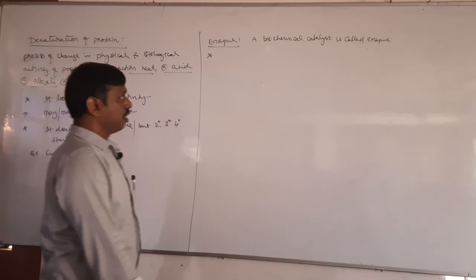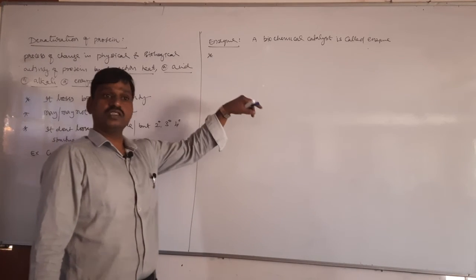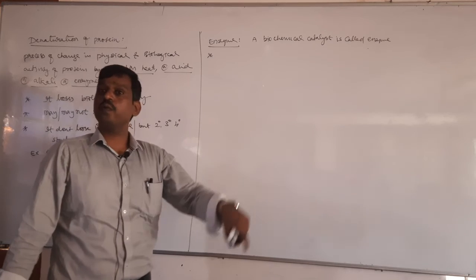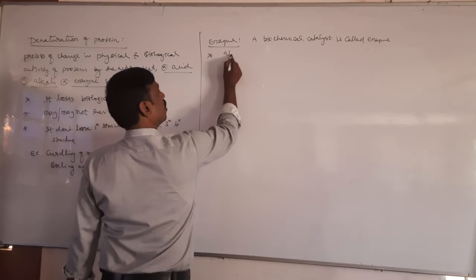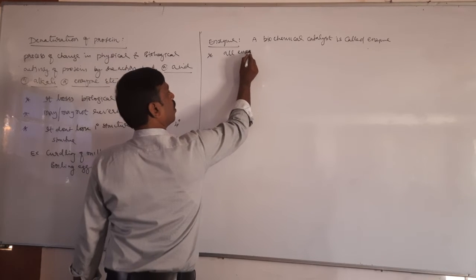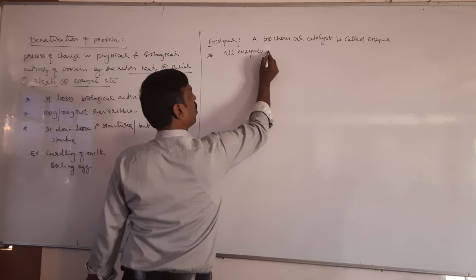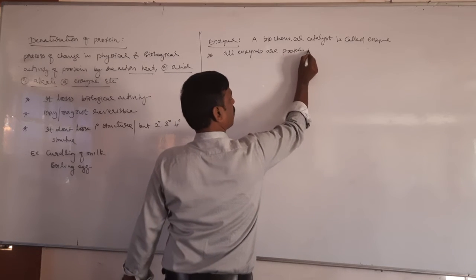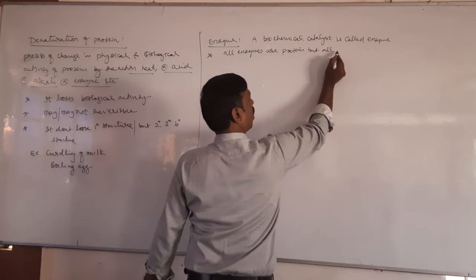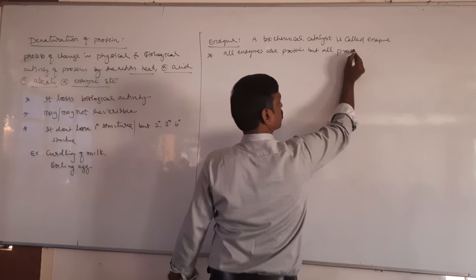So you can take it that all enzymes are proteins usually, but all proteins are not enzymes.